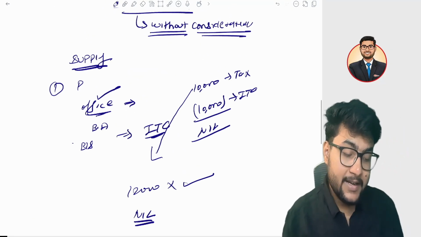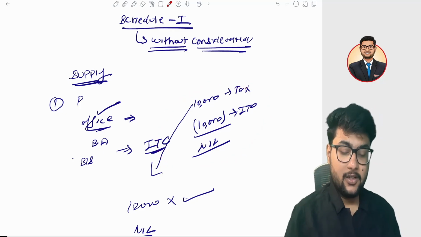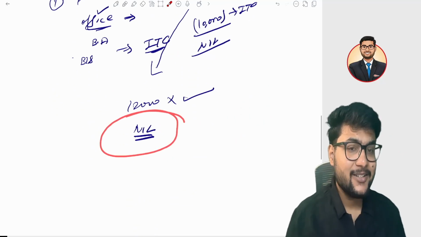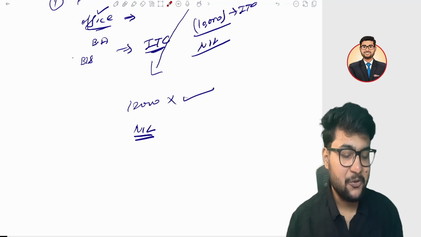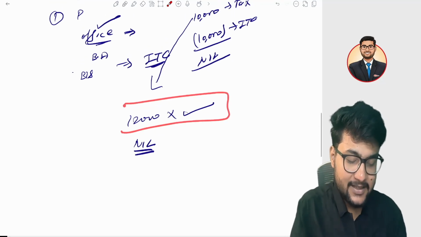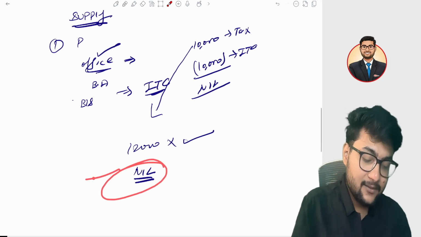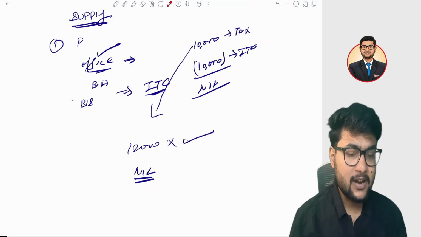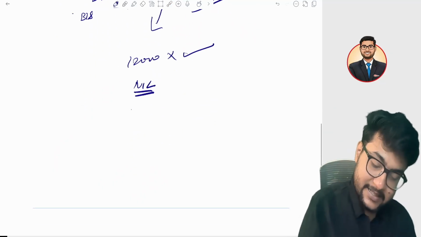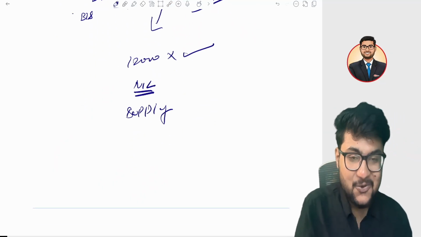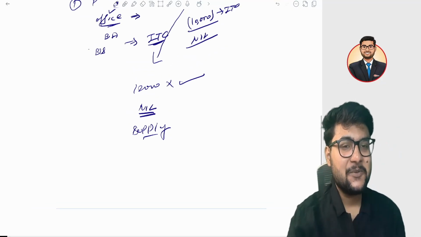Earlier the government has earned nothing from it. Now you are selling it at nil. Then what's the benefit to the government? Think from the government's point of view. If you sell it at some price, then the government gets some taxes. But if you are selling it at nil, then the government says, why have you taken the ITC? Why have you taken the ITC from me? Then the government says, it is a supply. You have to pay the tax to us. This is the logic behind it.